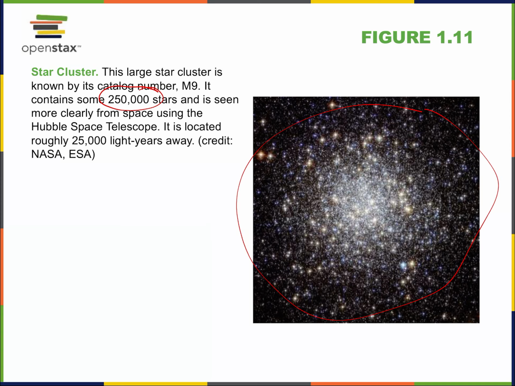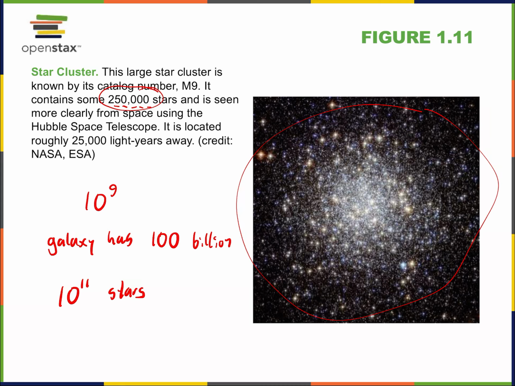Because you think about, if we have a billion, which I told you is 10 to the 9, and our galaxy has 100 billion stars. Well, 100 times 10 to the 9 is 10 to the 11, because we add 2 zeros. So we have 10 to the 11 stars. Well, 250,000, that's about 10 to the 5. Like 100,000 has about 5 zero places if we ignore the 5, right?